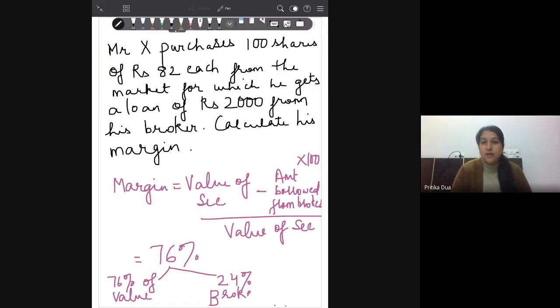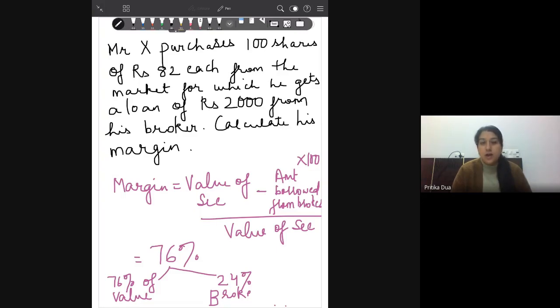Of 100% value of securities, value of trade, 76% of the amount invested is being brought in by the investor, while the investor is borrowing 24% of the value of the transaction.